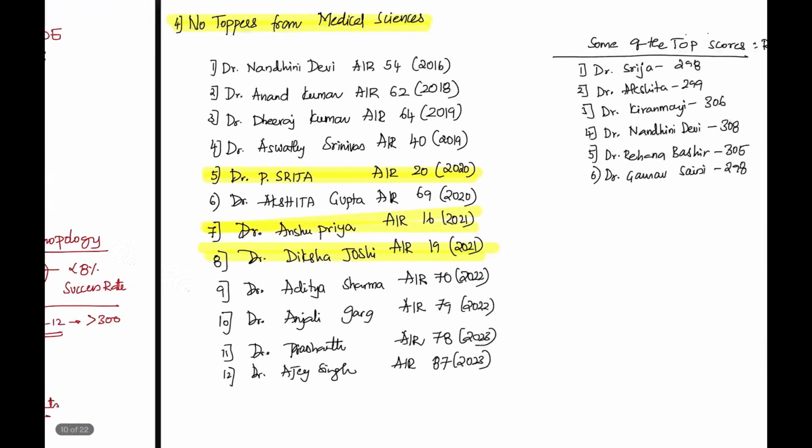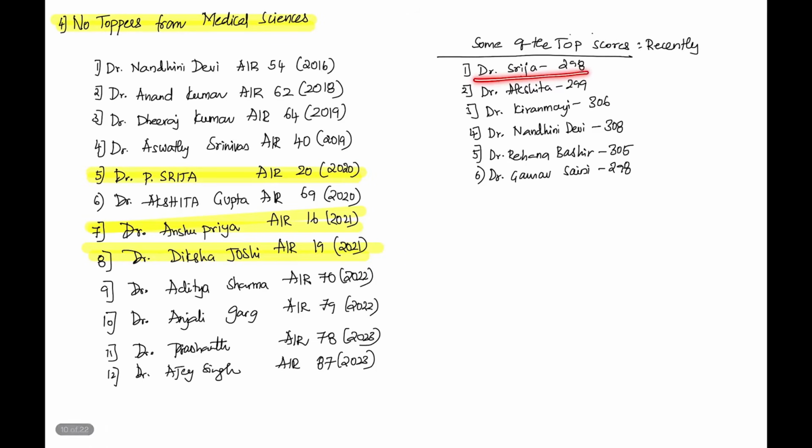Look at the scores. Dr. Srija, 298. Dr. Akshita, 299. Dr. Kiranmai, 306. Long back in 2016, Dr. Nandini Devi scored 308. Rehana Bashir scored 305 in 2019. Dr. Gaurav Saini scored 298. Now you can argue saying that 298 is not 300, but it is very close.